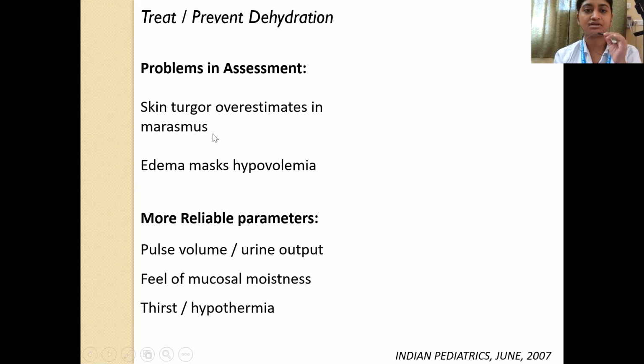So you cannot use skin turgor as a method of assessing dehydration. Also, in a kwashiorkor child, edema will be present, which will tend to mask hypovolemia. So in these children, more reliable parameters are pulse volume, urine output, feel of mucosal moistness, and also increased thirst sensation and hypothermia.